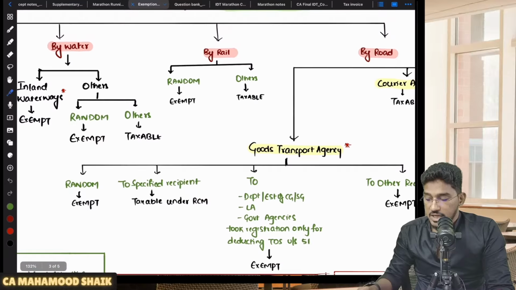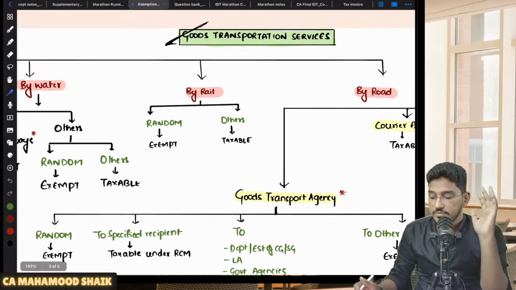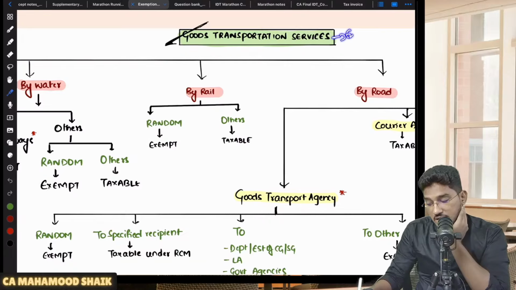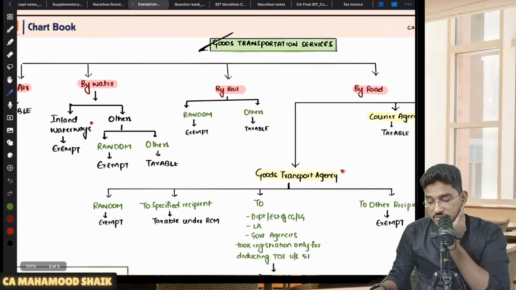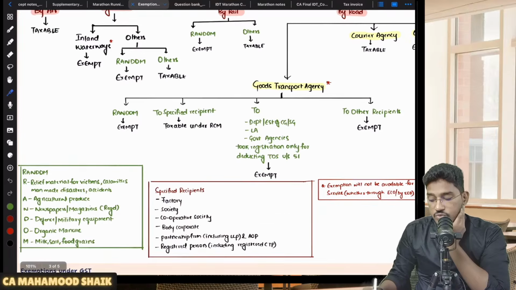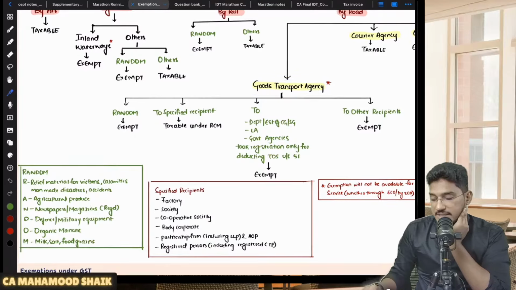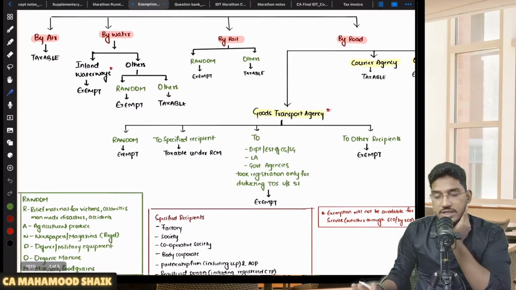If you see here, in case of services of transportation by road, this entire chart is relating to exemption. In case of goods transportation services, what and all are the exemptions? For that, we have one comprehensive chart. I will come back and revisit this chart fully when we discuss the exemptions chapter, but I'm going to explain only a small aspect, the GTA part. This I will not cover once again. So from this entire comprehensive chart, I'm going to cover only the GTA part.